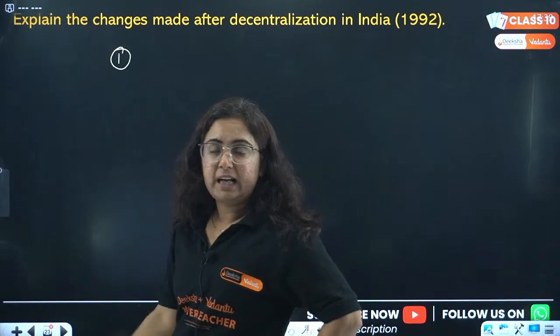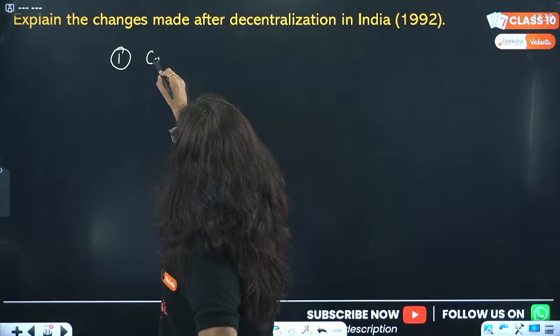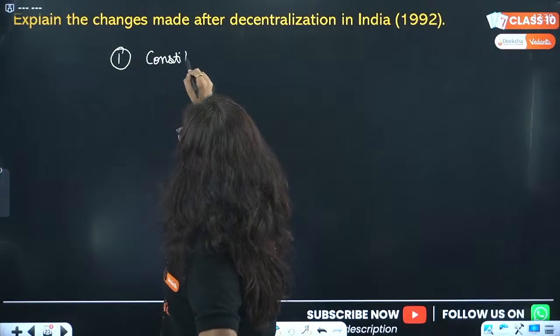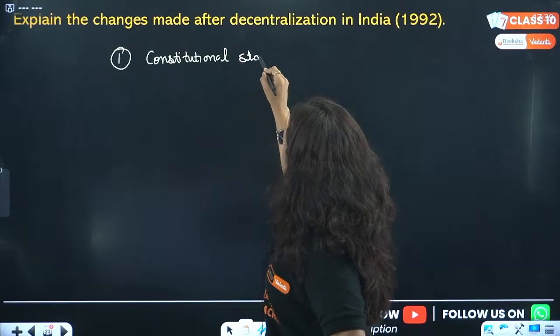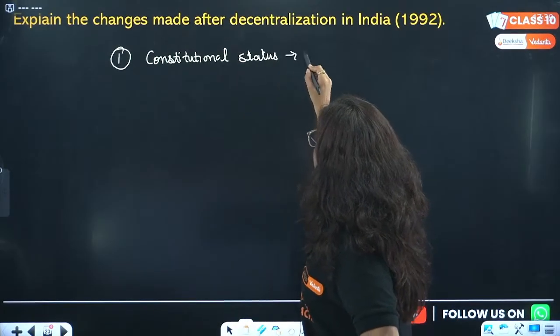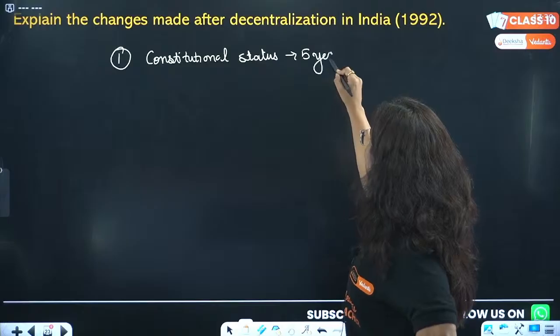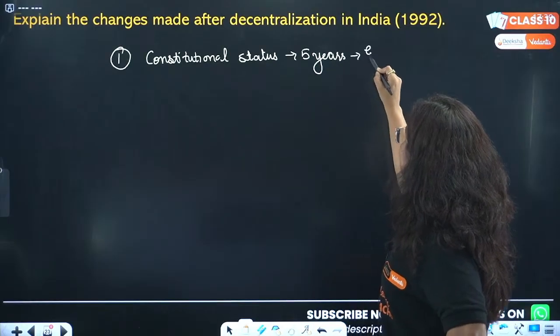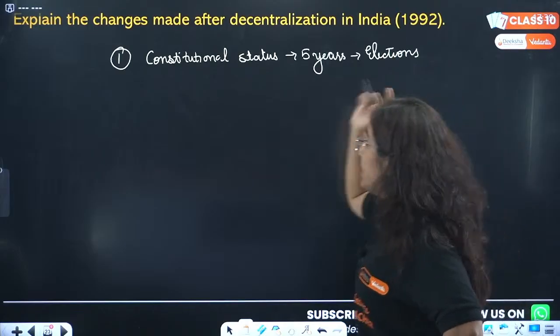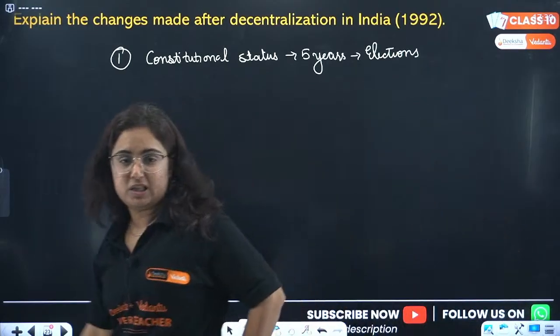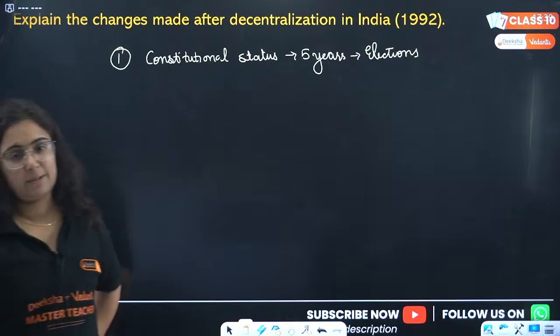Basically, constitutional status is given to local bodies, and hence after every 5 years what will be organized? Elections will be organized for the local bodies. First point is this. Okay?